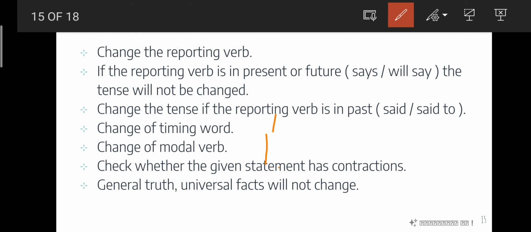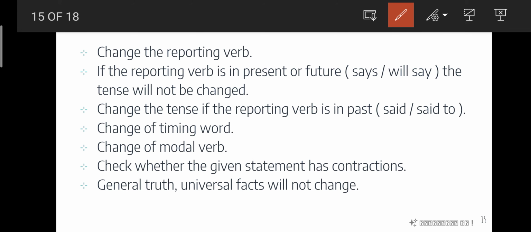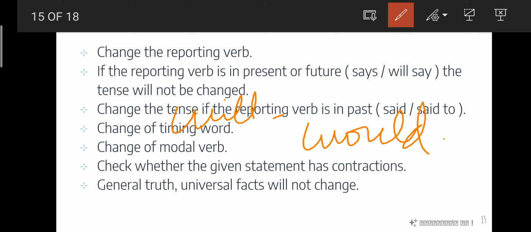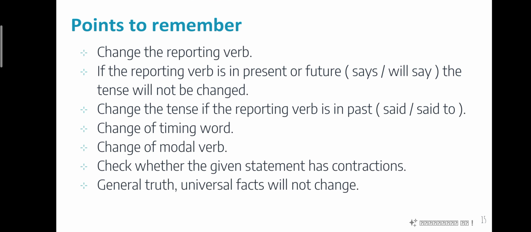Contractions is nothing but I'll. For example, let us say that "I will finish my homework" is given. Okay, I'll finish my homework. We will note that this I'll is I will. Will is a modal verb, right? So will be changed into what? Will be changed into would. If we forget to change this, of course it will become a wrong answer. So we should also check the contractions.